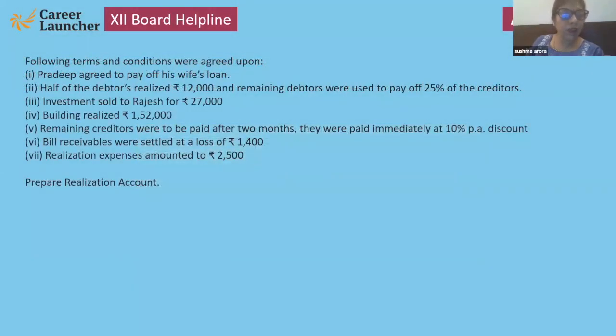Now terms and conditions, please note down. Half realized at 12, remaining half 20%. Investment sold. Remaining creditors paid after 2 months. So 10% per annum discount means we have to calculate discount for 2 months. Be careful about that. Bills receivable settled at a loss. Expenses 2,500. This type of question may also come where they ask you to prepare realization account only.